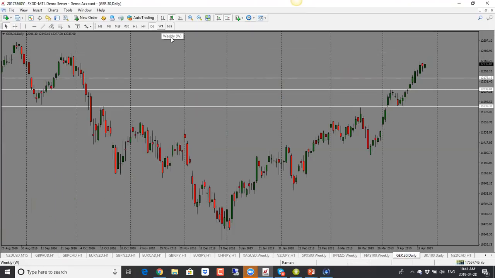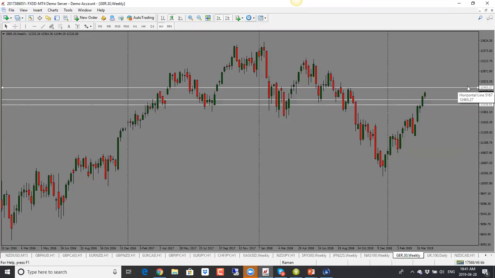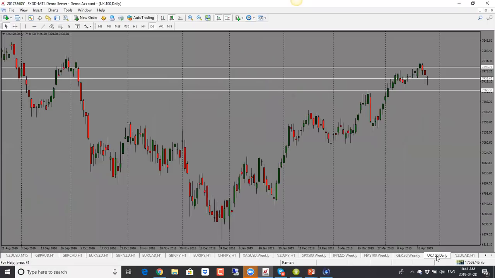Okay, DAX here. DAX has also been pushing higher. We have a nice bullish candle close here. So bias is bullish, and next target here would be 12460. So bias is bullish for DAX as well.